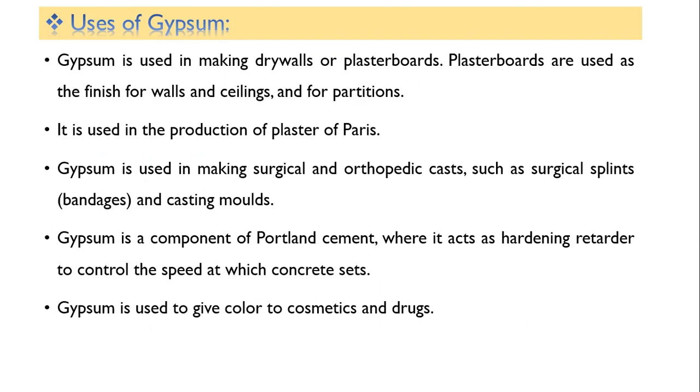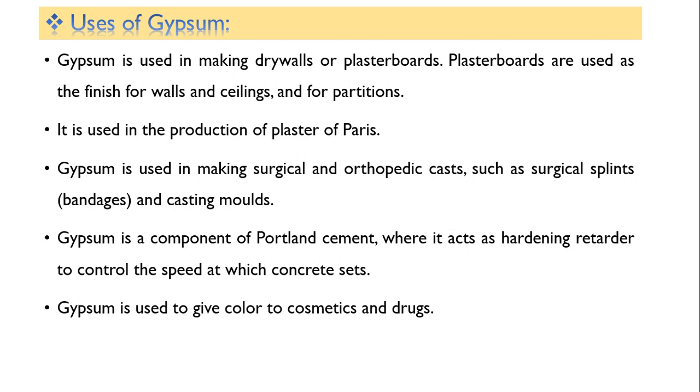Coming to the uses of gypsum. Gypsum is used in making drywalls or plaster boards. Plaster boards are used as the finish for walls, ceilings and for partitions. It is used in the production of plaster of Paris, POP. Gypsum is used in making surgical and orthopedic casts, such as surgical splints. Splints are nothing but bandages and casting boards. So this is related to the medical industry.